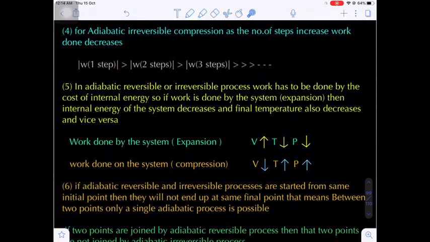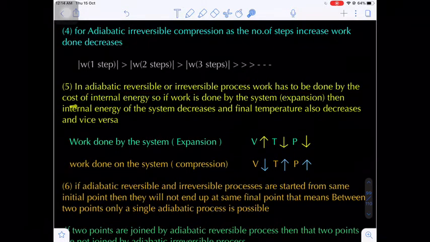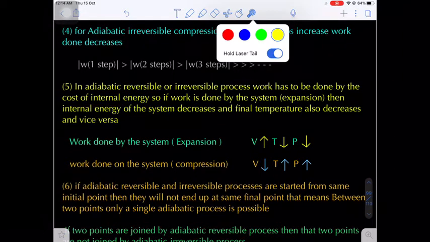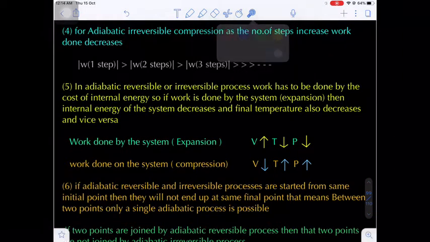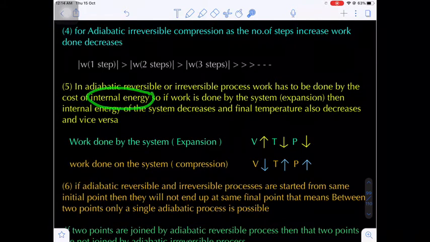And one more important note here: in an adiabatic reversible or irreversible process, work has to be done at the expense of internal energy. We know in an adiabatic process no heat is exchanged between system and surroundings. Whatever work is done, it is only because of the internal energy of the system.